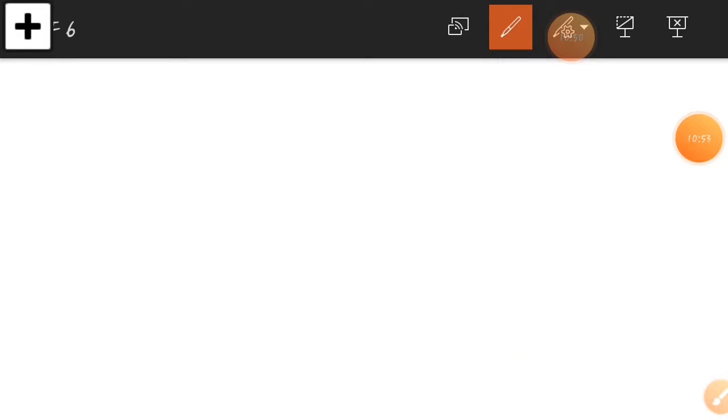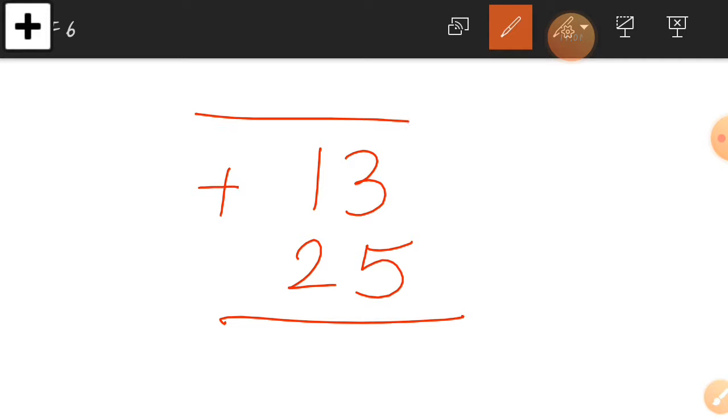Okay. So I take one more example for you, so you can understand very easily. Here is 13 and 25. This is without regrouping. Let's add down first. 3 plus 5 is equal to how much? In the ones column, 3 plus 5 is equal to 8. So write down 8 there. Now let's go for the tens column, which is 1 plus 2. We are going down, so take 1 first. 1 plus 2 is equal to 3. So here we get the first answer, which is 38.